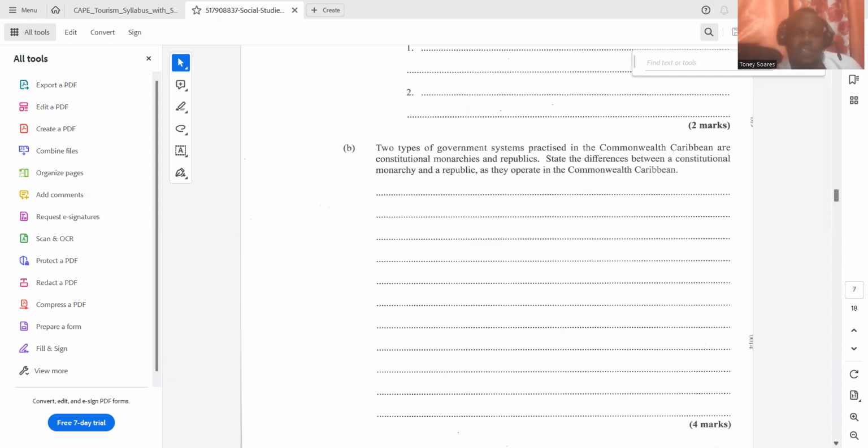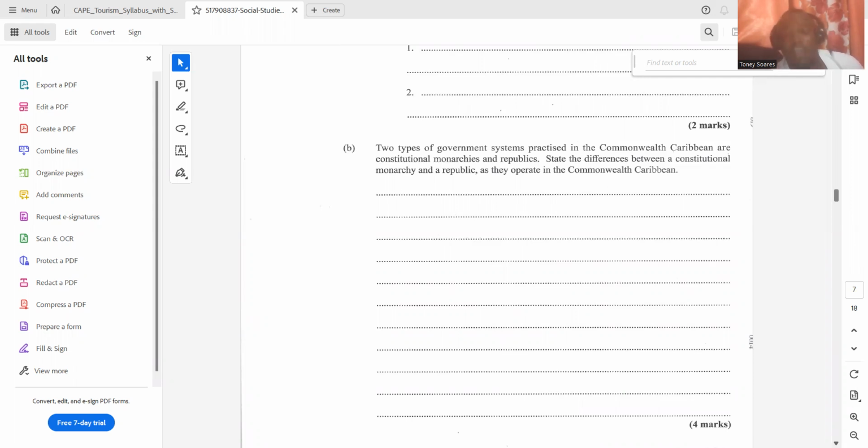So one difference between a constitutional monarchy and a republic is that in a constitutional monarchy, the head of state represents the monarch. While in a republic, the head of state doesn't represent the monarch. The head of state is either a titular president or an executive president.